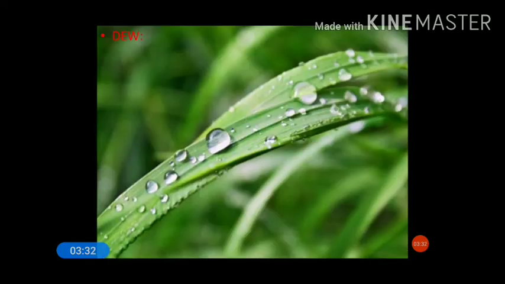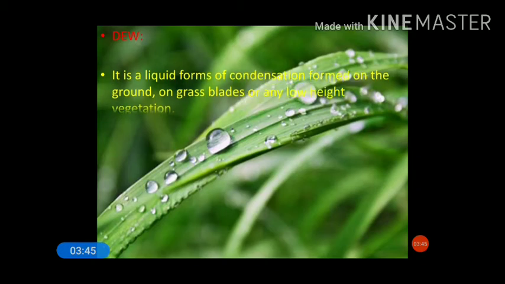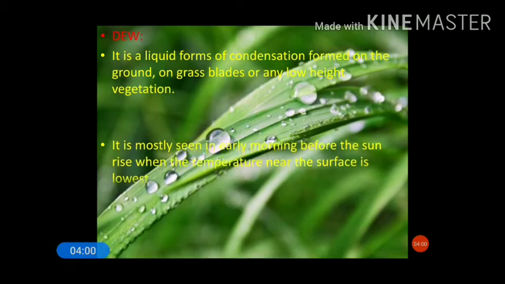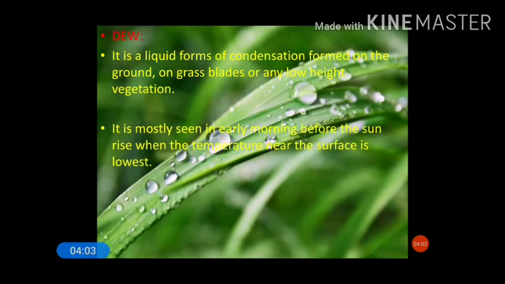So this is the image of dew. You can see dew generally settles on grass blades or any kind of vegetation. Dew is a liquid form of condensation formed on the ground, on grass blades or any low height vegetation. It is mostly seen in the early morning, as I already told you, before sunrise, when the temperature near the surface is lowest.